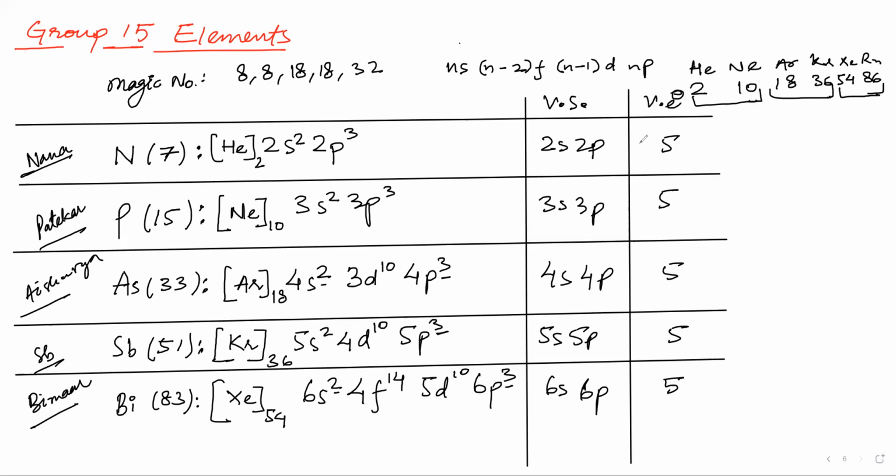Or else you can try and learn it like this also: 2, 10, 18, 36, 54, 86. You can learn these in chunks. 2, 10, 18, 36, 54, 86. Third time: 2, 10, 18, 36, 54, 86.